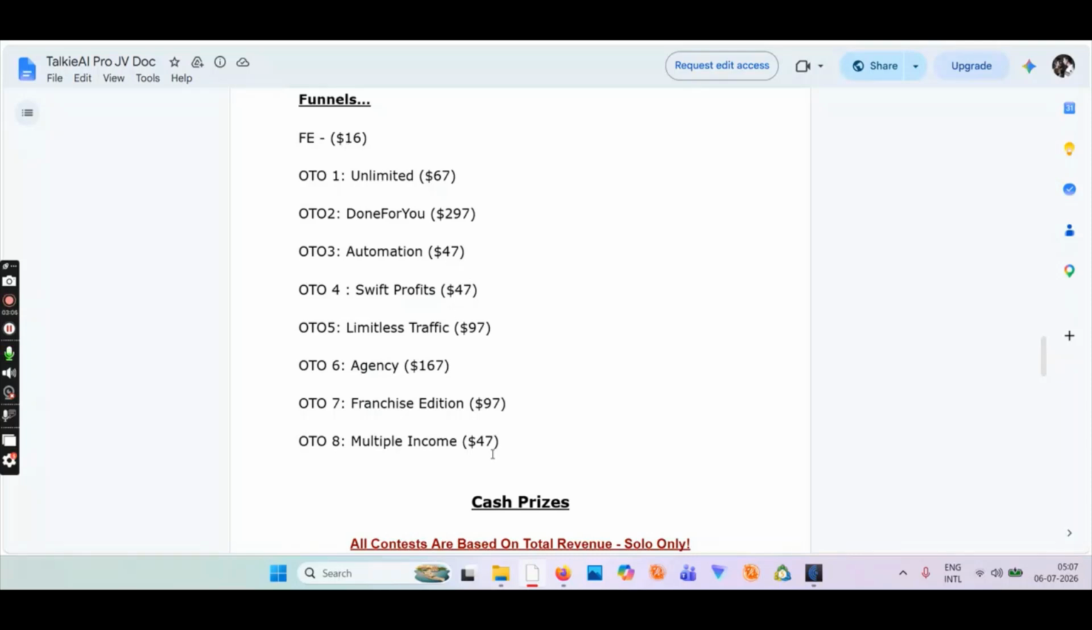And then we have 8 OTOs, so you can pick and choose, because in front end obviously you're smart that you don't get everything unlimited. So if you want unlimited version, go for OTO 1. Okay, I guess that's all.